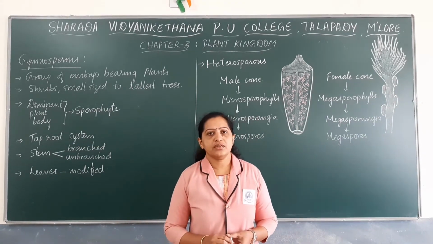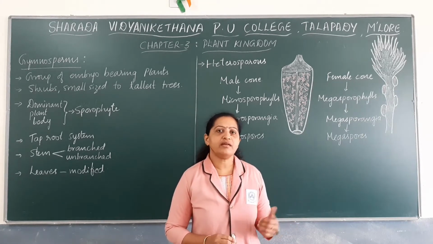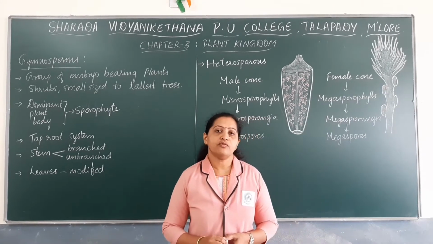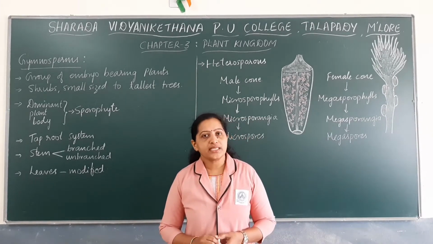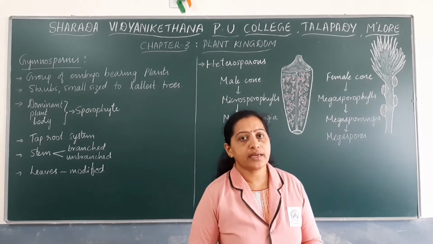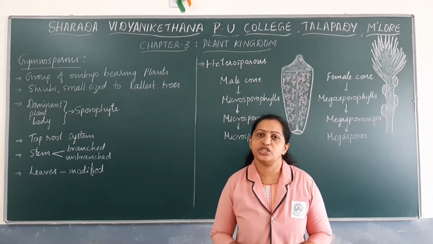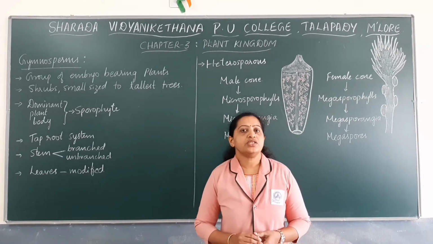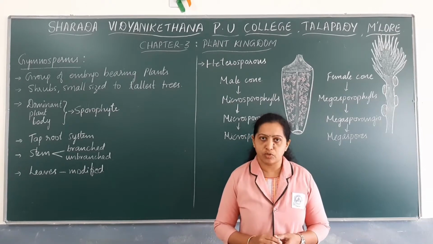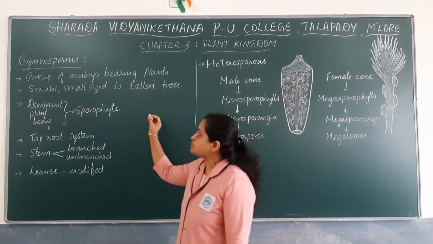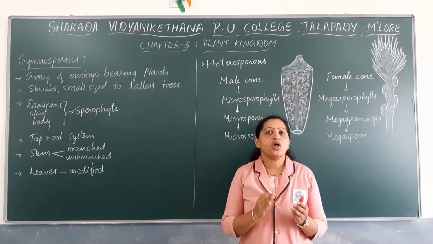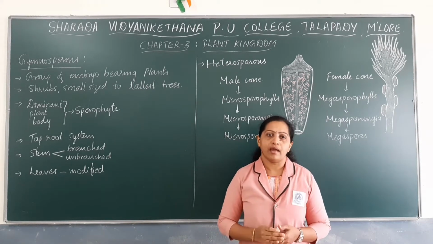So in the previous session we have discussed three different divisions under kingdom Plantae. They are algae, bryophytes and pteridophytes. In today's class let us discuss one more division under kingdom Plantae, that is division Gymnospermae. Division Gymnospermae includes plants that are generally called gymnosperms, and these gymnosperms are a group of embryo bearing plants. So all the gymnosperms produce embryo.